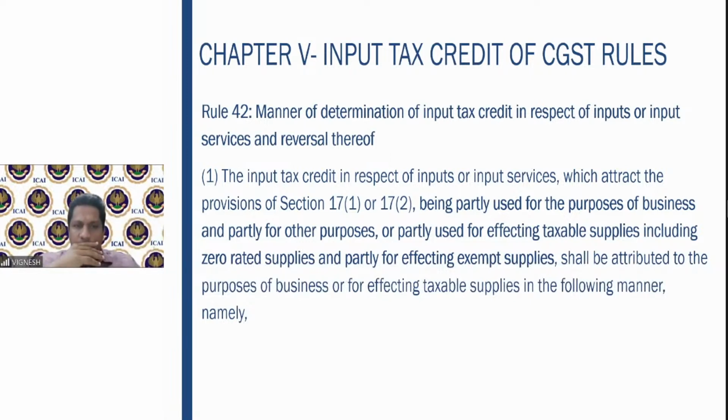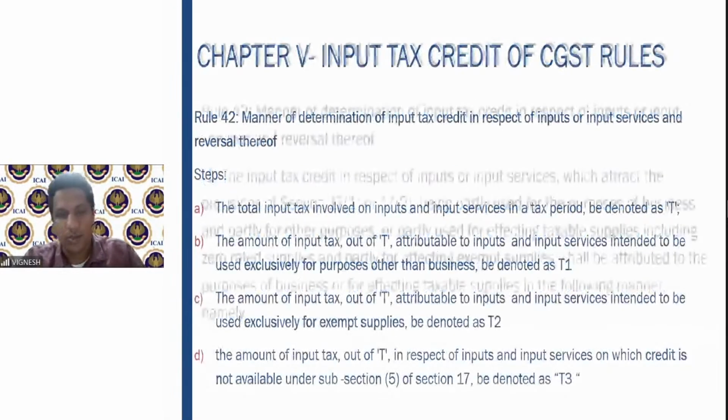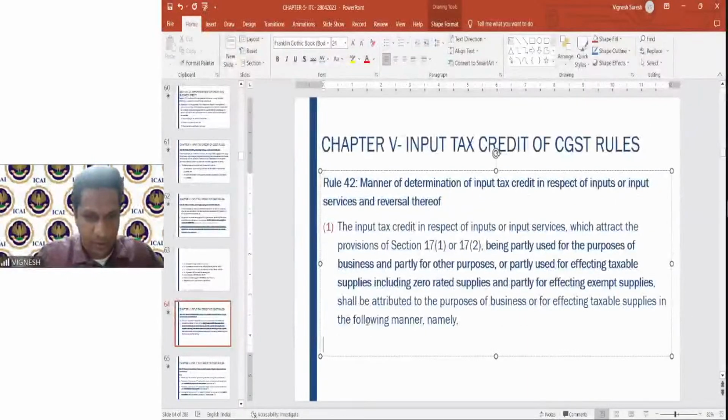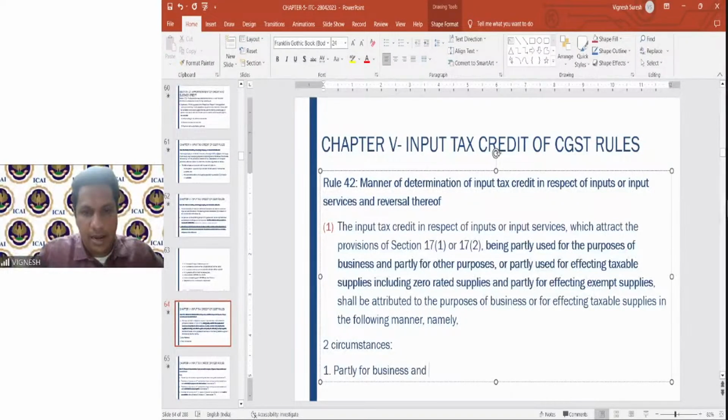First one, partly used for business and partly used for other. Second one, partly used for taxable supplies, including zero rated, and partly used for exempt supplies. How you will attribute this shall be done in the following manner. I hope you got the point. Two circumstances are covered here. First one is partly for business and partly for others.